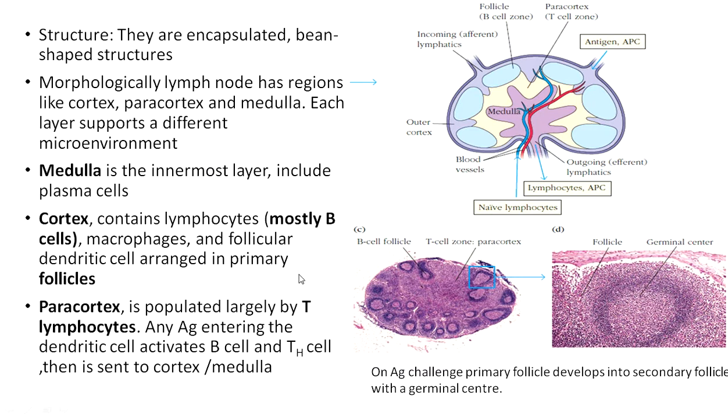Any antigen entering the dendritic cell activates the B cell and T helper cell, which is then sent to the cortex and medulla. First the antigen enters the paracortex through this artery. It enters the paracortex region. From the paracortex region, it is further sent to the cortex and the